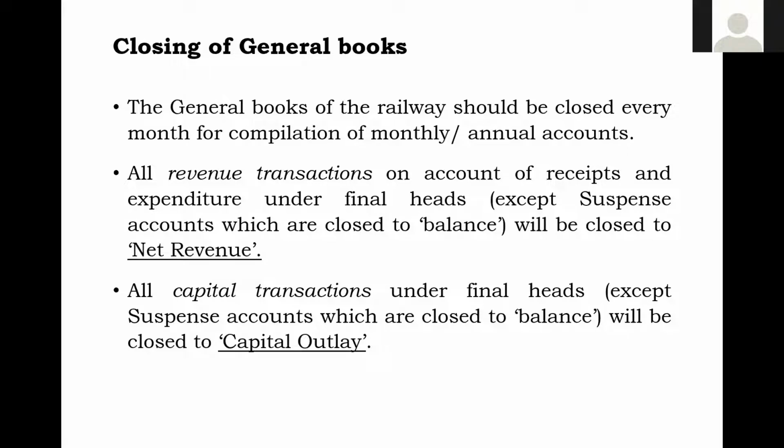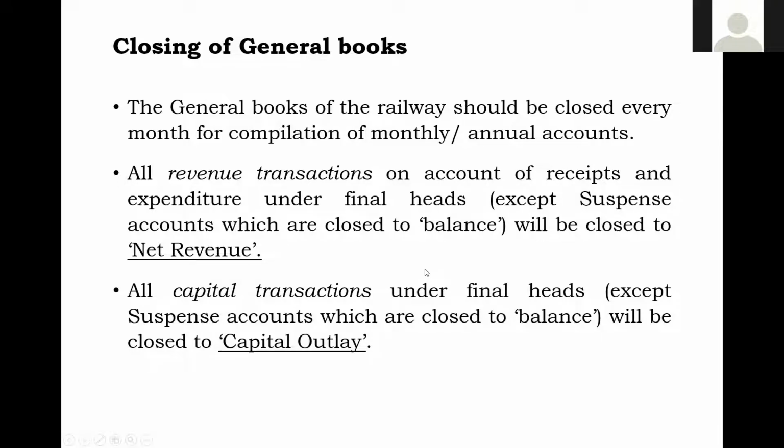This is how you will be recording. So why do you have to close to net revenue and capital outlay? Because our railway earnings, for a month or for a year, will end there only. They will not be carried forward. So net revenue will be closed. That means to the Government of India, in a particular month, how much net revenue the railways have earned and how much capital outlay it has spent will be available in the ways and means position. So this is how the closure of general books is most important.